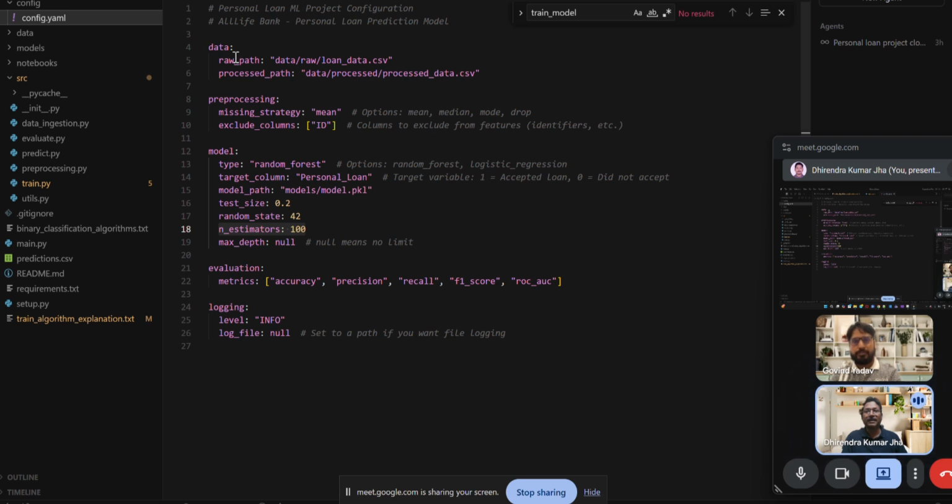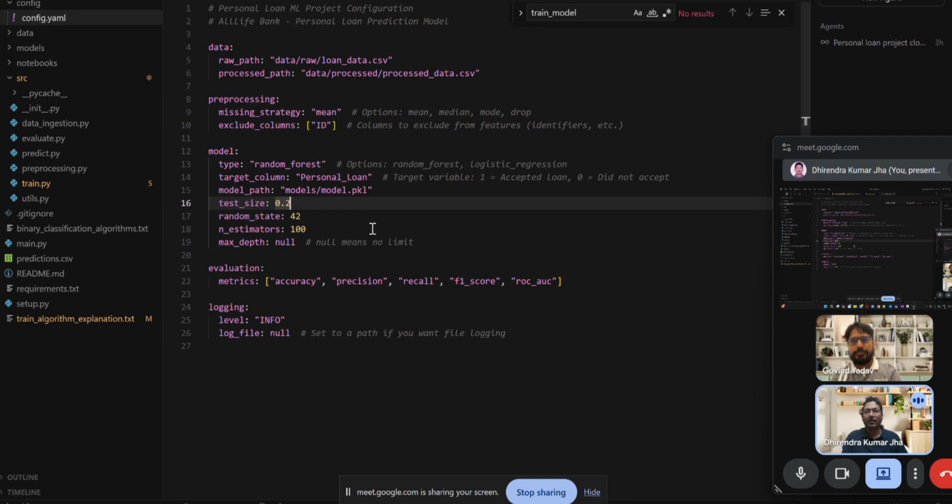Pre-process the data. This is the data we use for the process. The main thing is the model. Here we use either the random forest or the logistic regression. Currently we initialize the random forest model, and the target column is personal loan. The path of the pickle files is here, and the test size is 20%, the rest 80% for training. The random state we already discussed is 42, the estimator is 100 and the maximum depth is none. These parameters we already discussed.